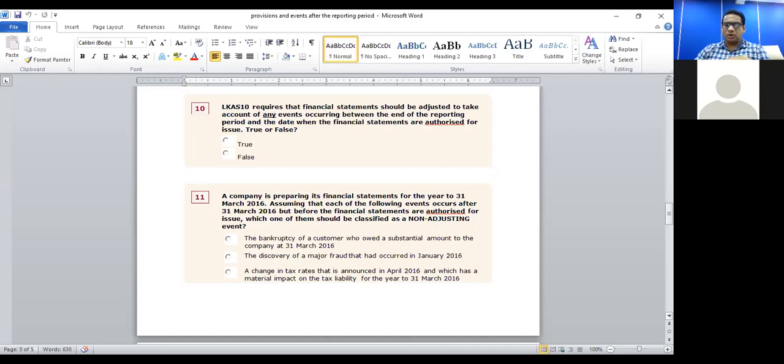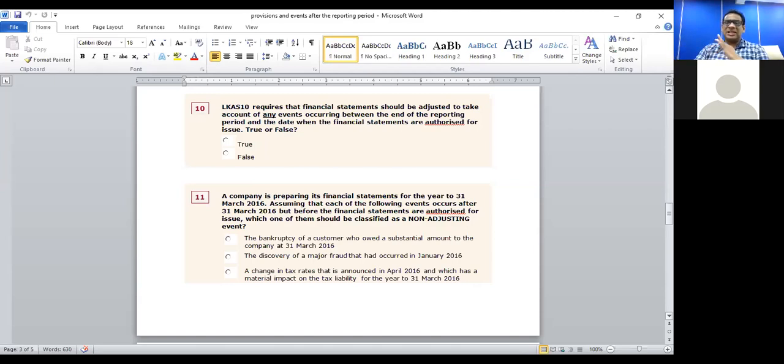Discovery of a major fraud which occurred in January 2016. So after 31st March, you discovered something bad has happened in January 2016, that should be adjusted. A change in tax rates that is announced in April 2016 and which has a material impact on the tax liability for the year to 31st of March 2016. So tax rate has changed in April 2016, and as a result of that, tax liability for the financial year ending 31st March 2016 can significantly change.